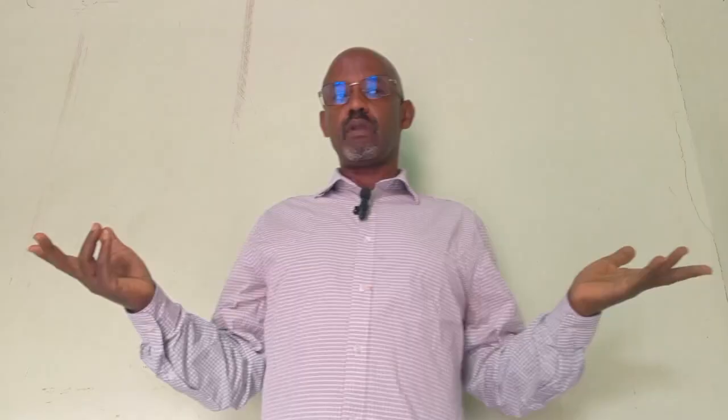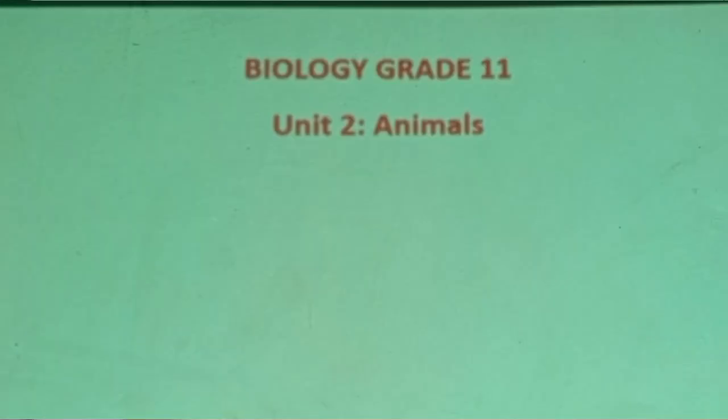This is the second. Today we are going to start the second unit, biology. The second unit talks about one big issue, one big title, that is animals. The title of the second unit for grade 11, as far as the new book is concerned, is animals. Therefore, we shall start this unit. Biology grade 11, unit 2, animals. This is a very huge title.